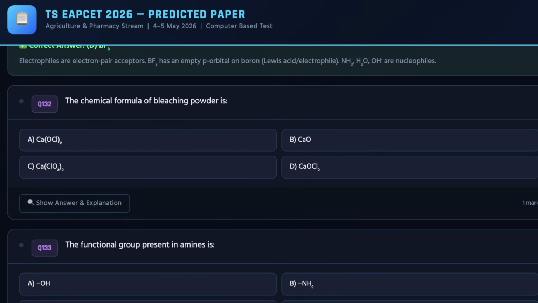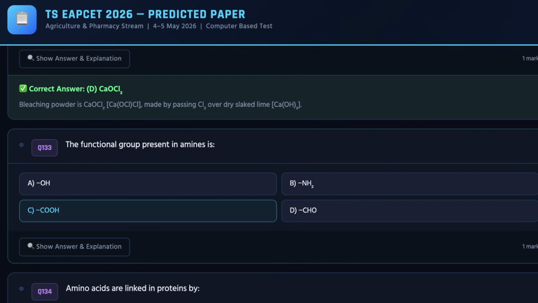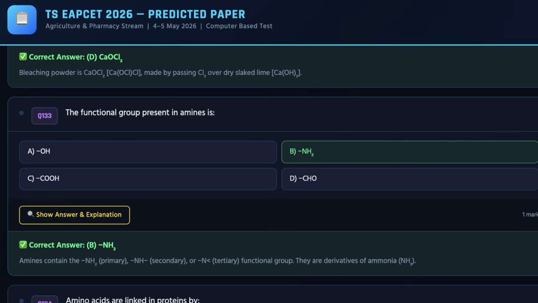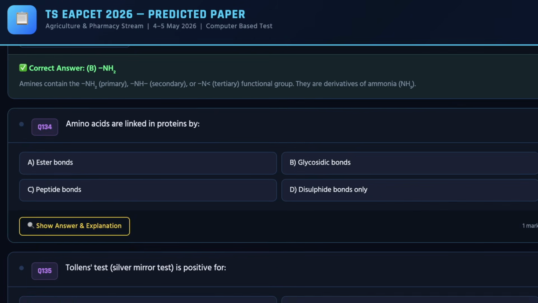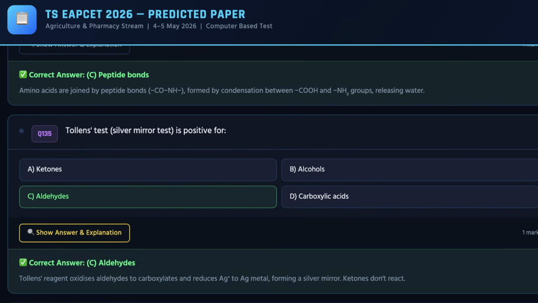And as we move ahead, we have 22nd question. The correct answer for the same is D. We have 23rd question, and the correct answer for the same is B. We have 24th question from chemistry, and the correct answer can be checked on the screen, which is C. Moving ahead, we have 25th question. The correct answer for the same is C.